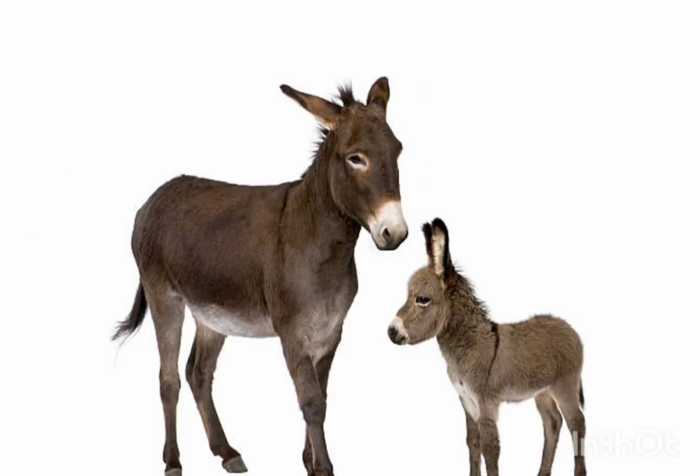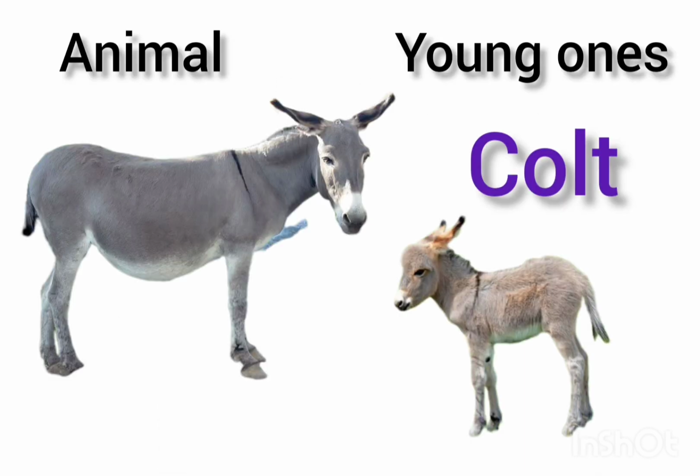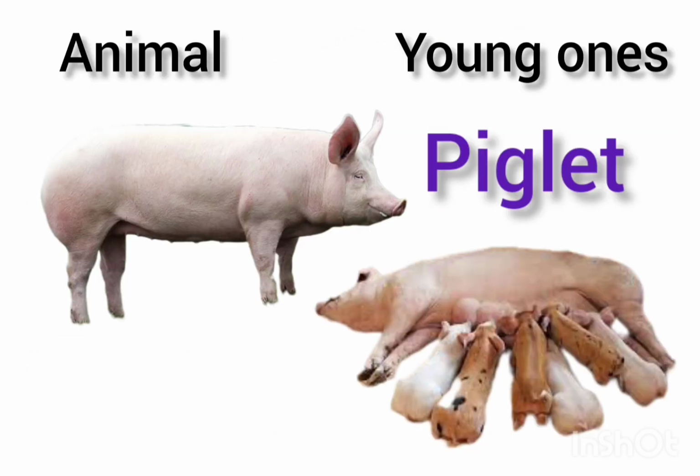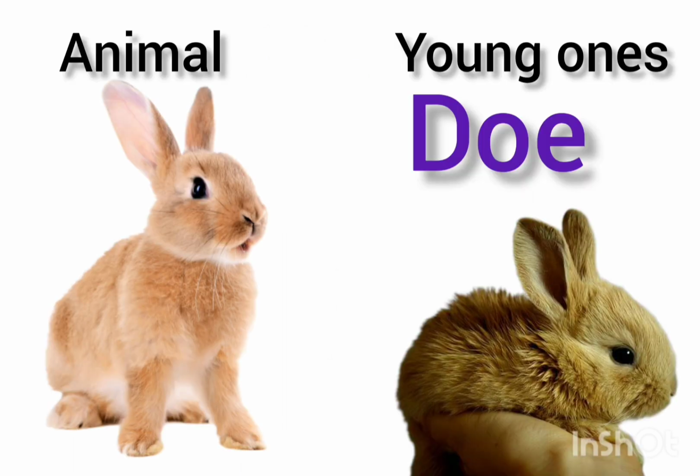This is donkey. Baby donkey is called colt. This is pig. Baby pig is called piglet. This is rabbit. Baby rabbit is called doe.